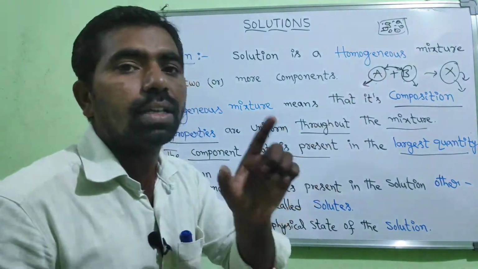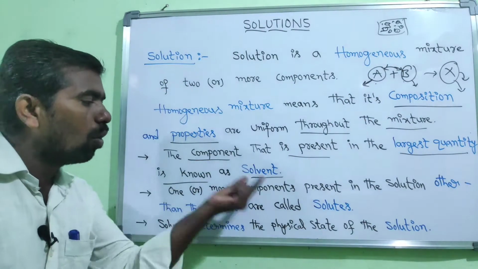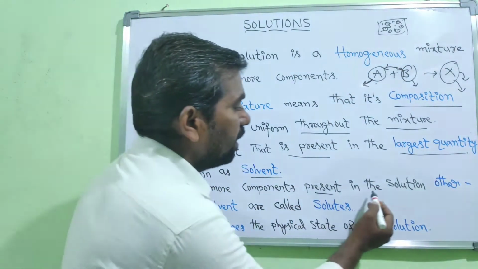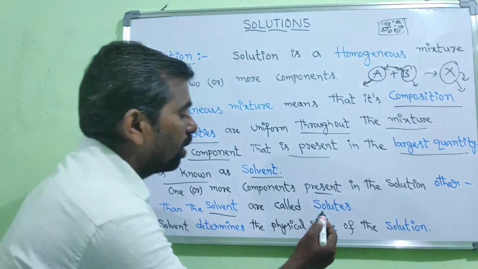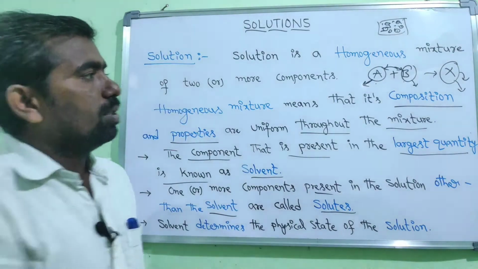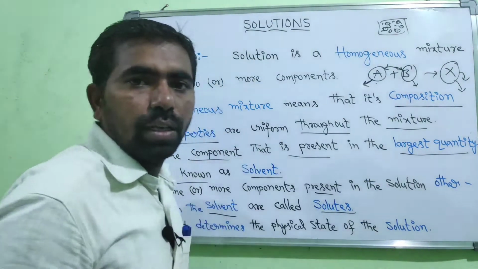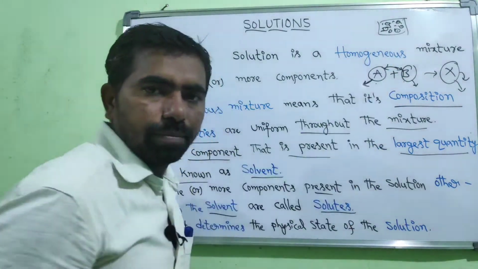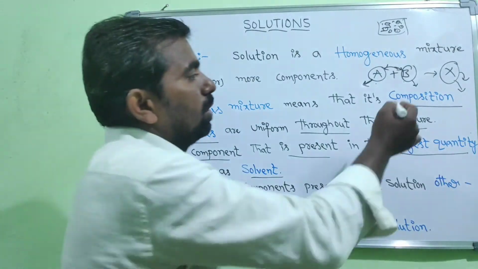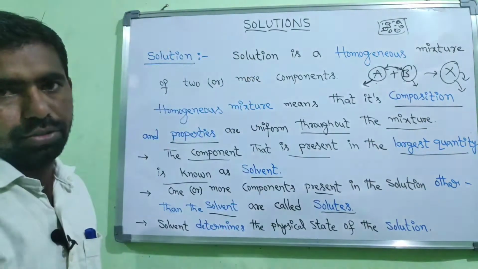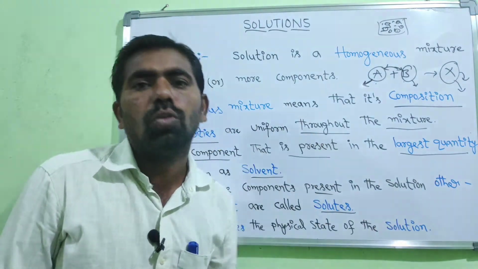Now A is the solvent, and B is the other one. One or more components present in the solution other than the solvent are called solutes. So the larger quantity is called the solvent, and other than the solvent there may be one component or more than one component, and they are called solutes. That is about the solvent and the solute.